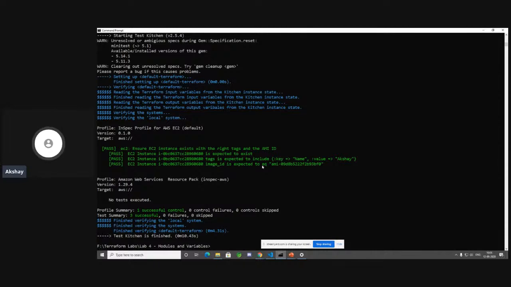How do you call CloudFormation templates from Terraform? How do you invoke Python code from Terraform? How do you invoke Ruby code from Terraform? How do you invoke a shell script from Terraform? Those are some advanced things that you have to start doing, rather than just creating certain resources.